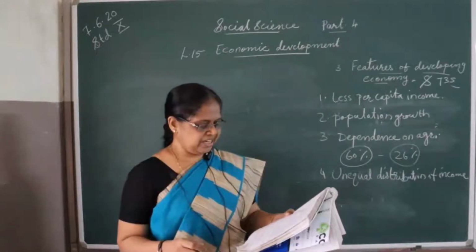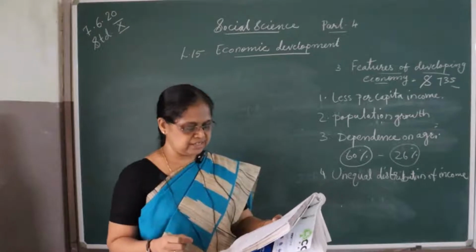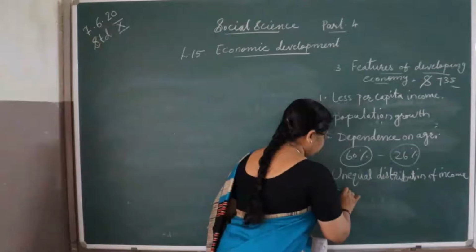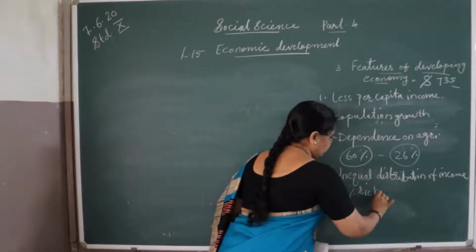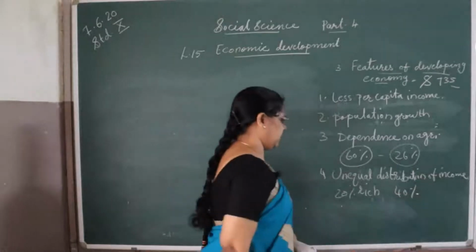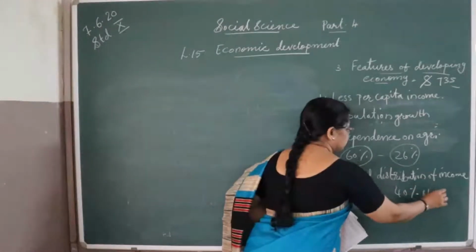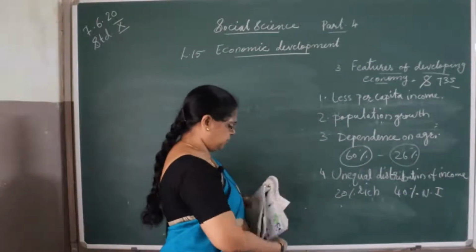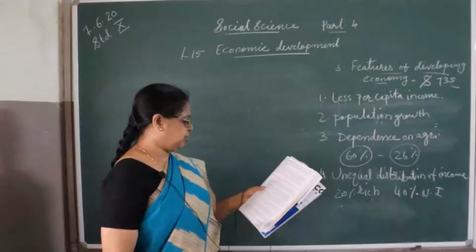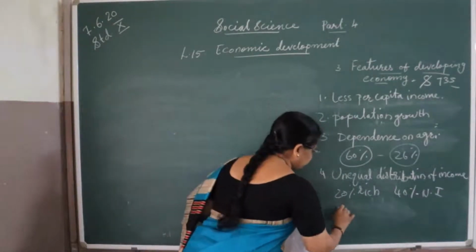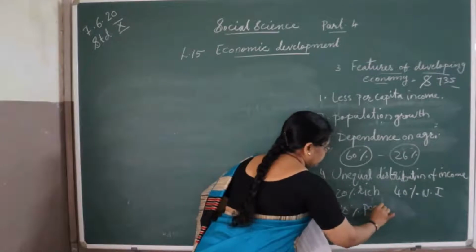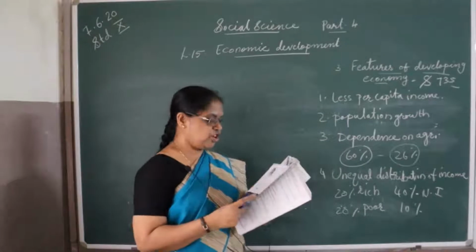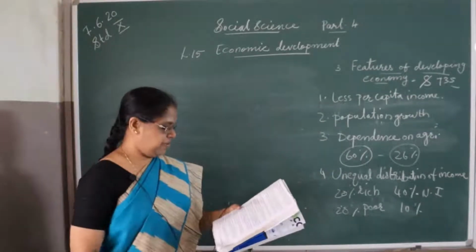This inequality is seen in cities as well as in villages. 20% of the rich people share 40% of national income. Then 20% of poor people share 10% of national income. So unequal distribution of income can be seen in the developing countries.